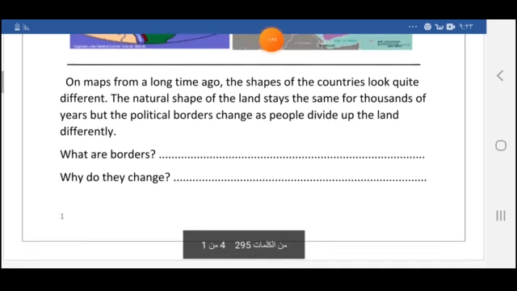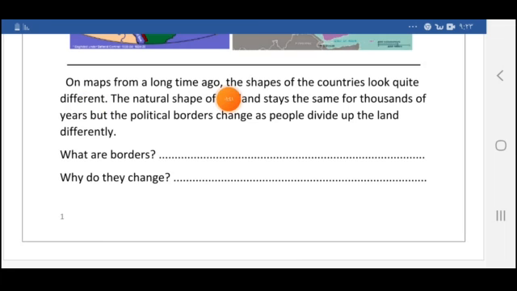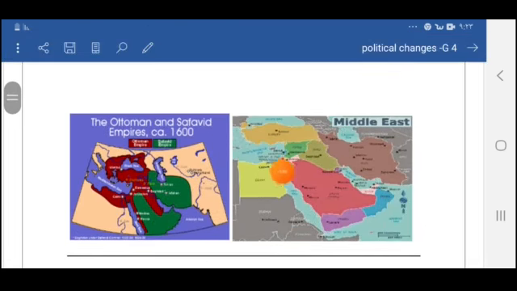On maps from a long time ago, the shapes of the countries look quite different. The natural shape of the land stays the same for thousands of years, but the political borders change as people divide up the land differently. What's the meaning of political borders? The political borders are the lines that divide and separate the countries. Here we have political borders only between the Ottoman Empire and the Safavid Empire, but here we have more borders between each country.